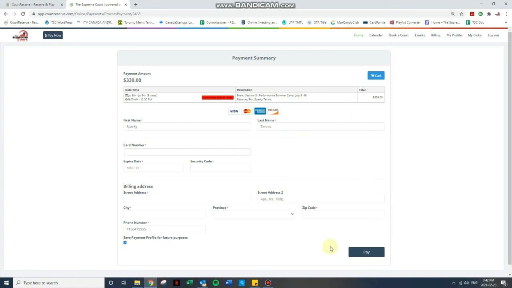Once payment has been received, you'll receive a confirmation email from Court Reserve or from the Supreme Court letting you know that everything is good to go, and you're pretty much off and running.